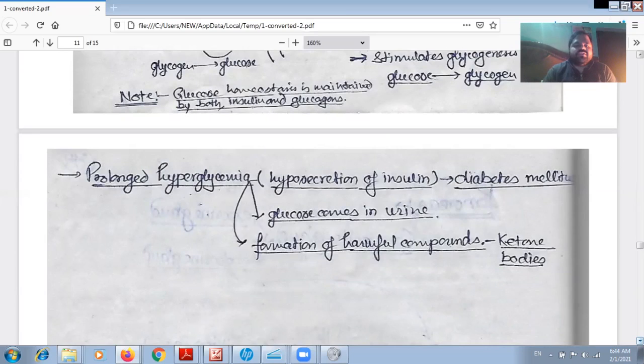And in case of this hyperglycemia, what happens? Glucose comes into urine. So what happens when the glucose level increases in the blood after a certain limit? Then to get rid of the glucose, a high amount of glucose starts coming out through the urine. Ultimately, it becomes a harmful condition for that patient, and formation of harmful compounds also occurs, which are called ketone bodies.